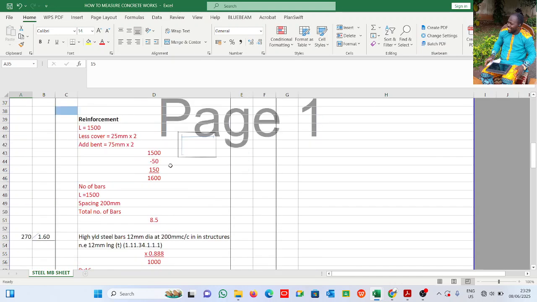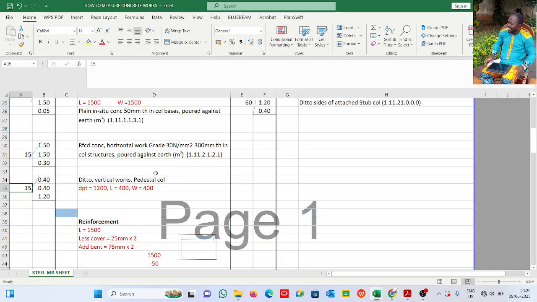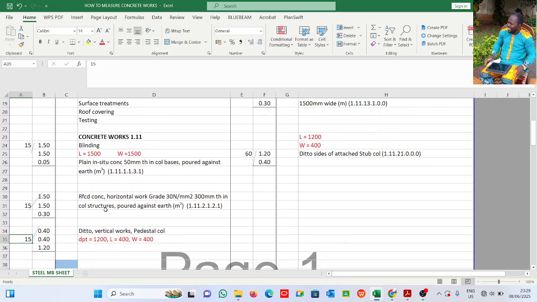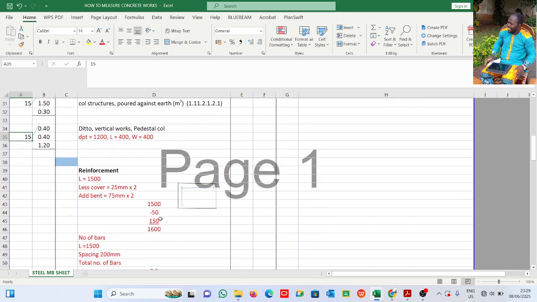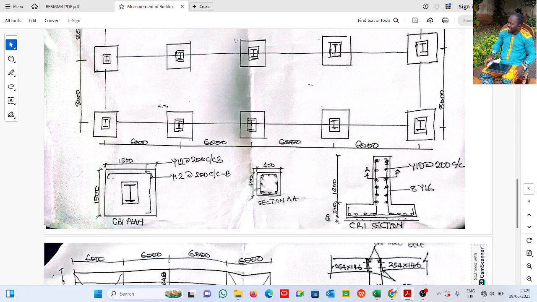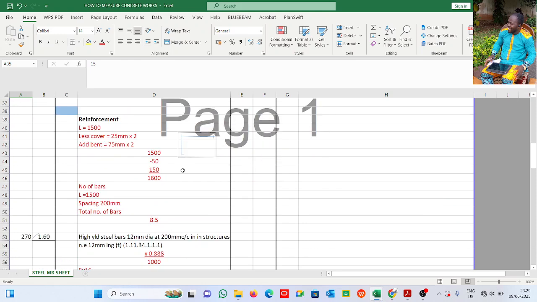Now the reinforcement. So we've been able to see the concrete. Right, they are cubic meter items: length, width, depth. That gives it a cubic meter status. All right, so reinforcement, we want to look at the reinforcement now. Of course, I just made a sketch here, this is what we have. I just tried to make this sketch here. All right, this is what we have.